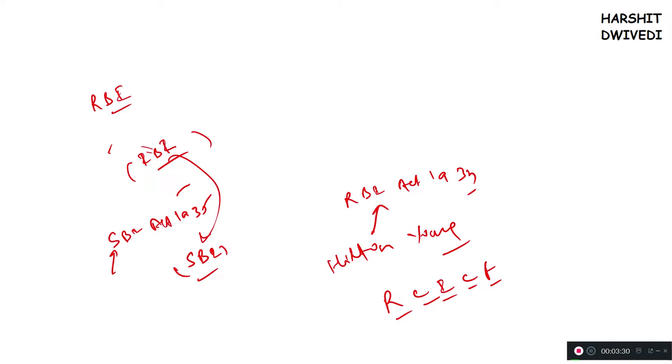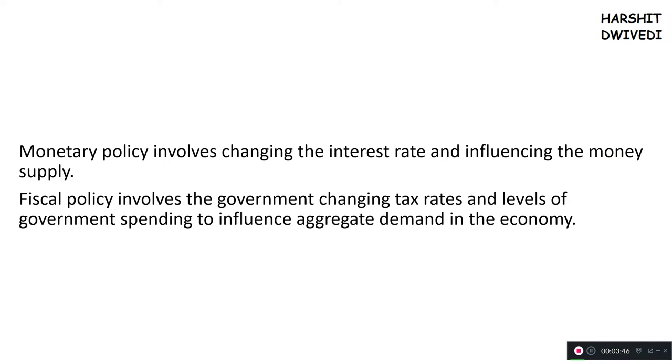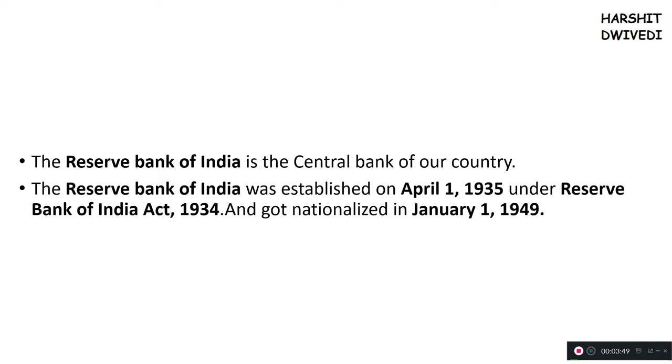Okay. Now, when Reserve Bank of India was originally formed in 1935 through the RBI Act of 1934, it was basically a private organization, friends. It was not a government organization. It was a private organization. Majority of it was held privately. But when nationalization happened, friends, what is nationalization? Nationalization means when the government purchased it in 1949, that is on 1st January 1949, the private shareholders were paid appropriate compensation and the government purchased RBI back on 1st of January 1949. So originally RBI was a private organization. I hope this much is clear to you friends till now.